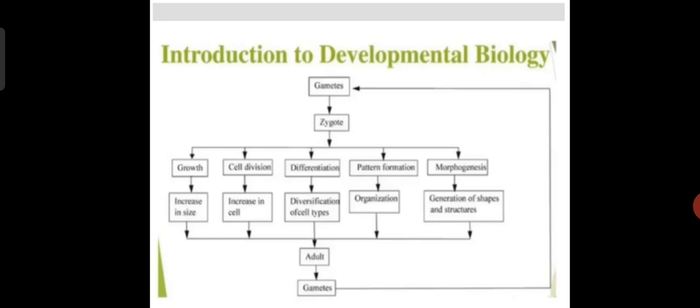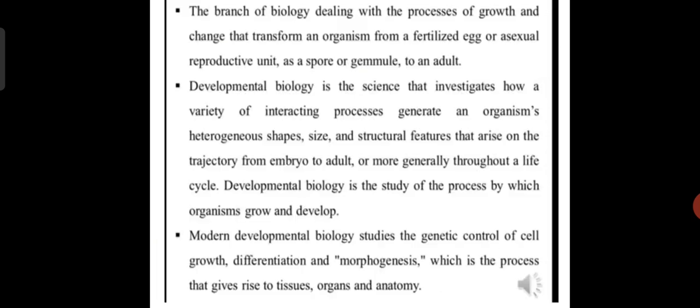After the cells, they go on to form different types of tissues. Those tissues come together to form an organ, and then an organ system. That is organization. The kidney will be developed, the brain will be developed, the different types of organs are developed. Then morphogenesis gives rise to the generation of shape and structure. It gives the specific shape and structure to the organ, and again that gives rise to the adult. Again they give rise to the gametes.